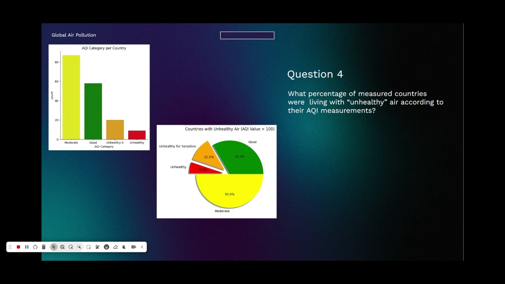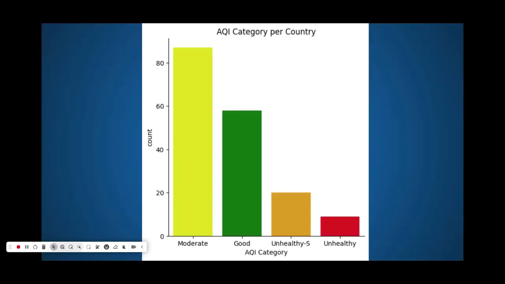To be more specific, unhealthy for sensitive groups means that only people with pre-existing conditions would be harmed by the air quality, but unhealthy means that a significant portion of the general population is harmed by the air quality. Here's a better look at the visualizations.